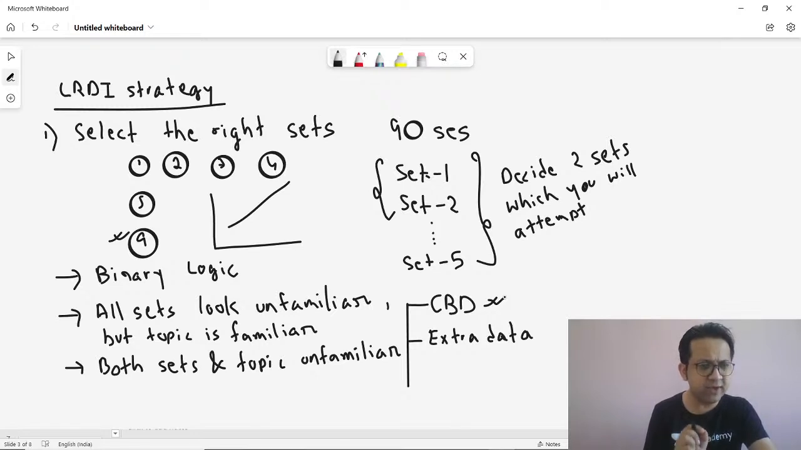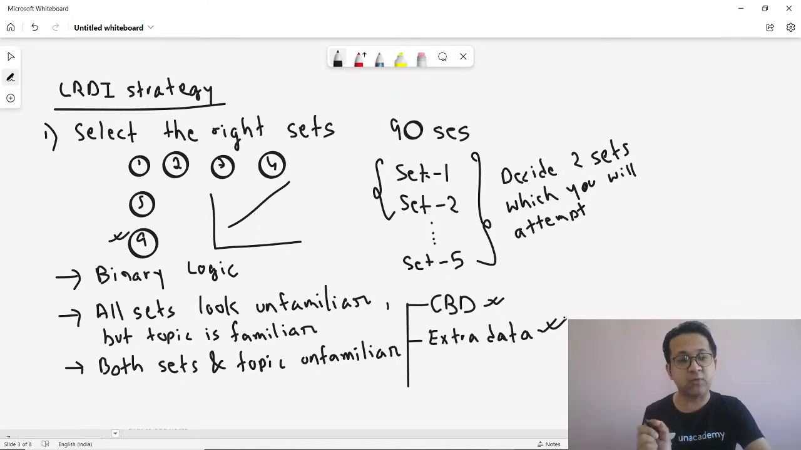Very important. Next, if both the set and the topic look unfamiliar, you know what? You are going to look at extra data sets. What does it mean? Sometimes just by reading the paragraph and the instructions, you are not able to solve the entire caselet, but there is extra data provided in the questions. If there is extra data provided in the questions, you could start with that extra data, and because you could start with it, there are high chances you'll be able to solve.